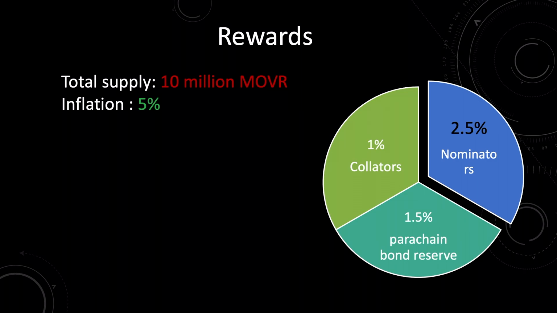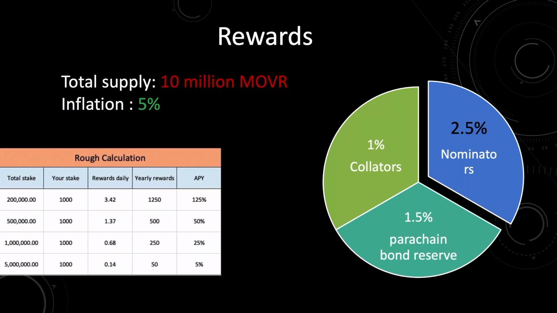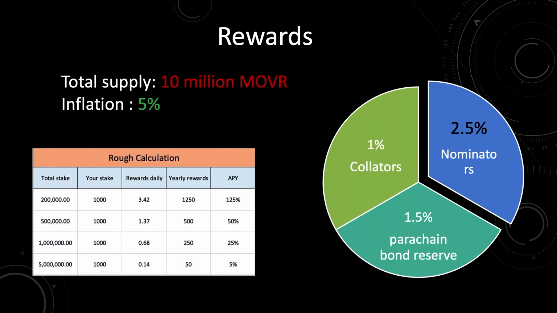How it will be distributed again depends on multiple other factors. We'll see them one at a time now. For example, assume you have 1,000 tokens. Depending upon the number of tokens that are staked, the rewards will be distributed equally.